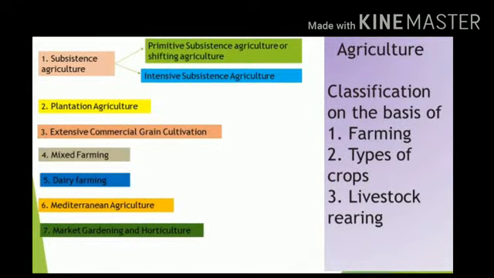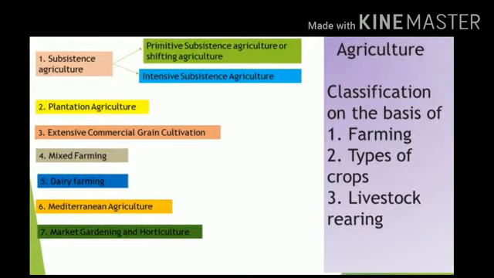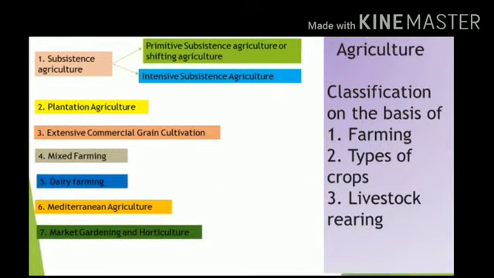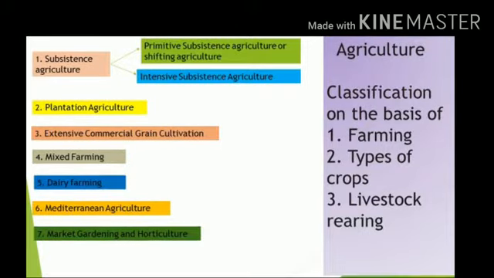Now agriculture can be grouped or classified on the basis of the methods of farming, different types of crops that are grown, or the animals or livestock that are reared. Now this is a long topic, so I would be covering a few in this video and a few in the next video, just to give you the view of this entire thing.